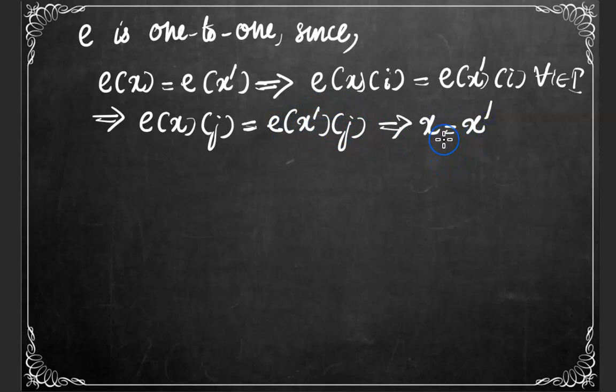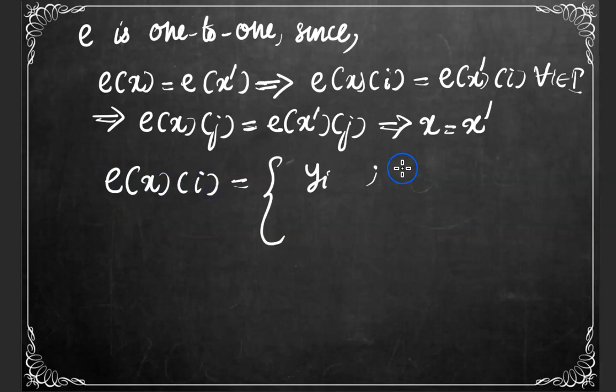So x is equal to x dash whenever e of x is equal to e of x dash. Thus e is one-to-one.